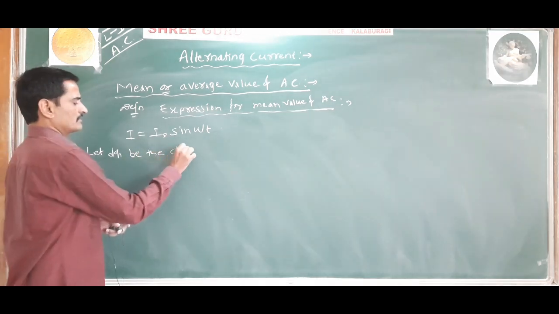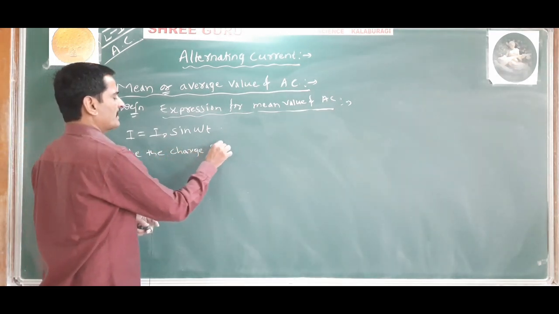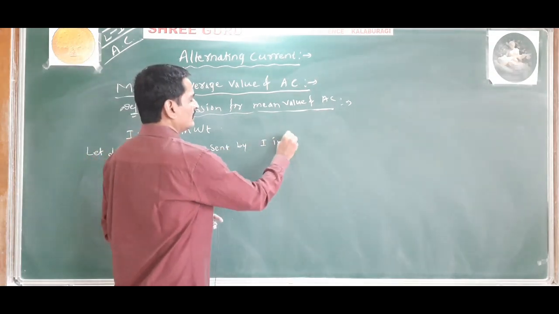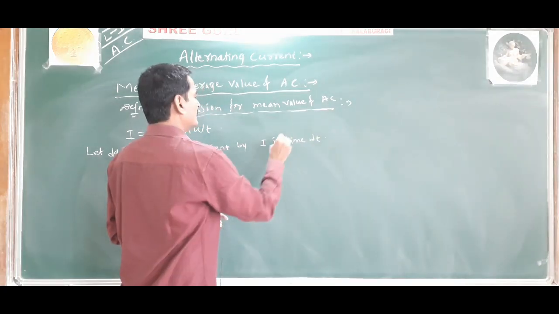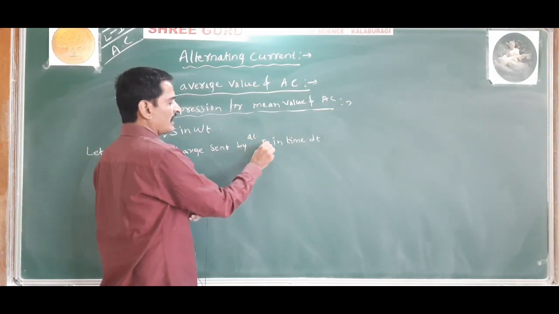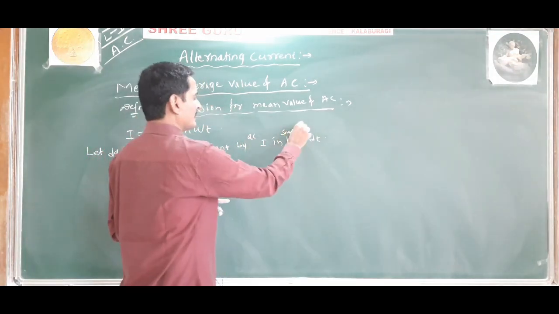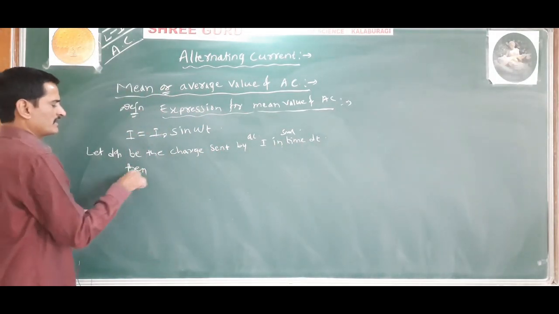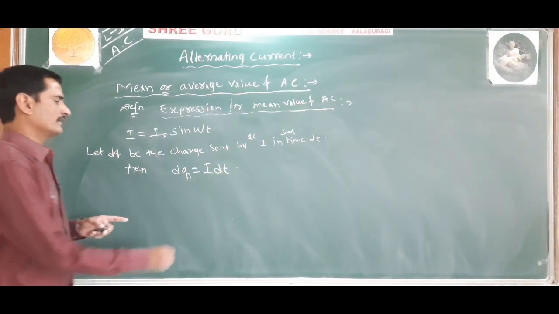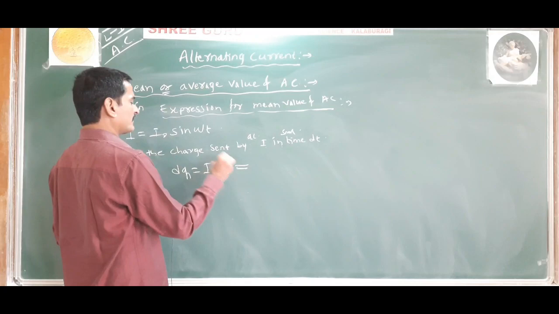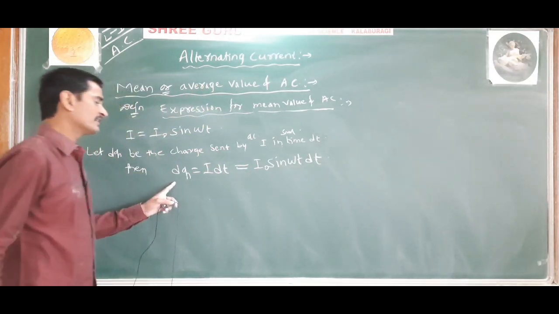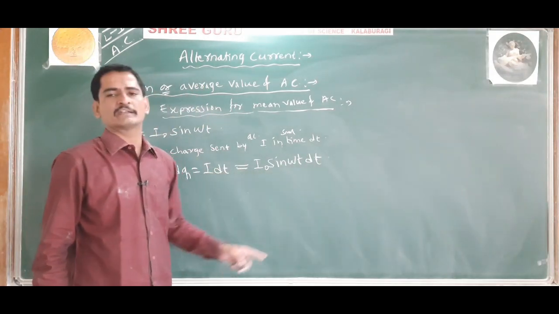Let dq be the charge sent by an alternating current I in a small time dt. Then we can write dq is equal to I dt, that is dq is equal to I naught sin omega t dt.